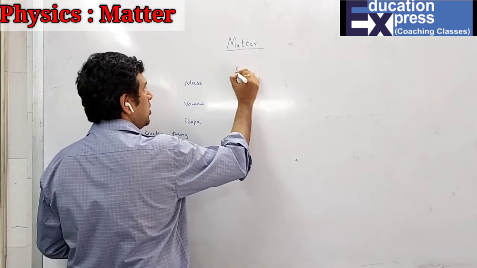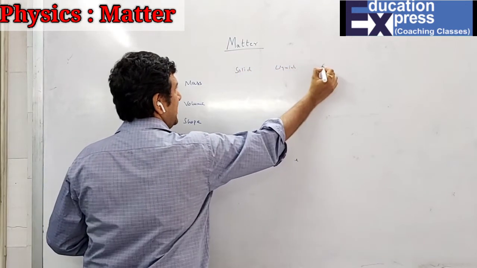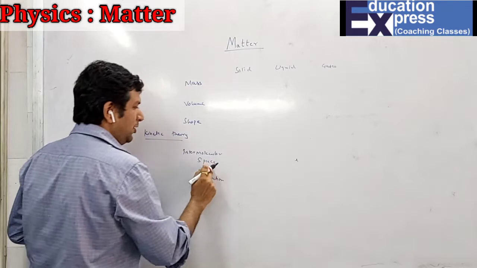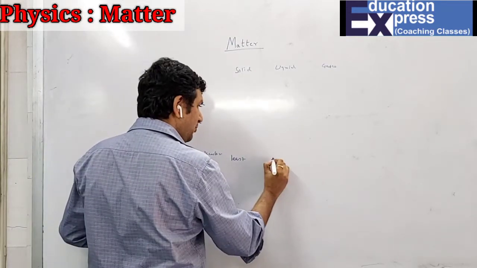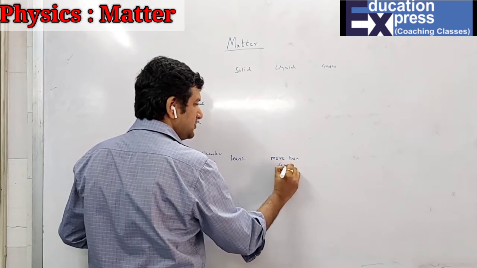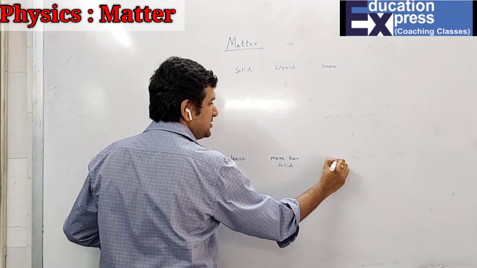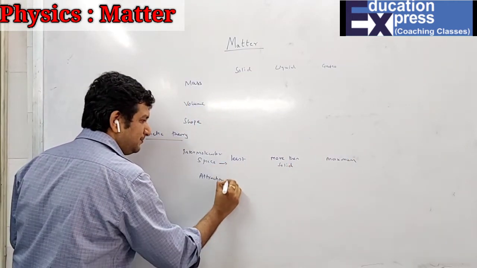For solids, liquids and gases, the intermolecular space is the least in solids, for liquids a little more than solids, and in gases the space is maximum. What about the force of attraction?